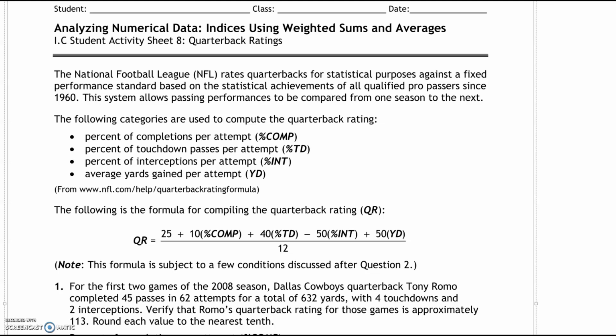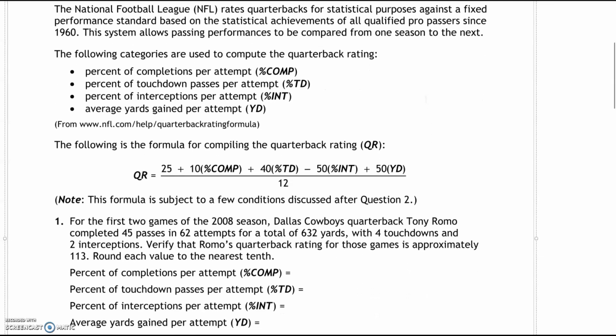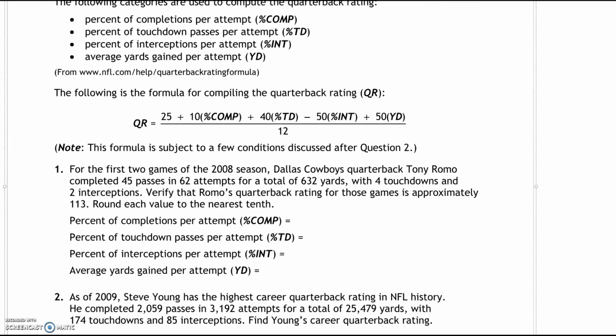The formula has to do with the percent of completions per attempt. To get that percentage, you take the number of completions and divide it by the attempts. Touchdowns per attempt is touchdowns divided by attempts. Then interceptions per attempt, yards gained per attempt, and those are all done the same way using the different stats. And here is the formula for compiling the quarterback rating. We just use this formula right here at the top, so that's going to be important. We want to be able to plug into this formula.